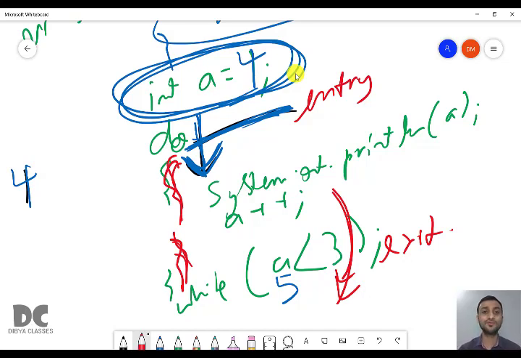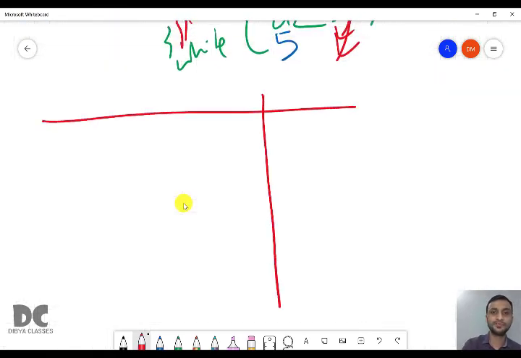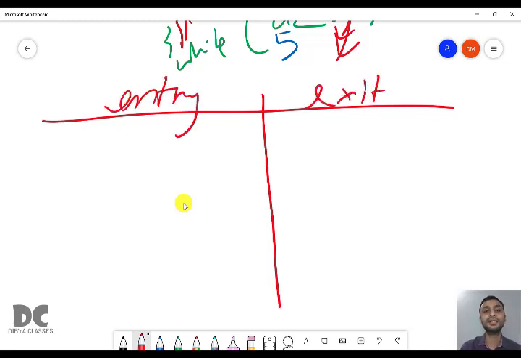So what happens when it is entry control and exit control? That is the main difference between entry and exit. What is the difference between entry and exit control?